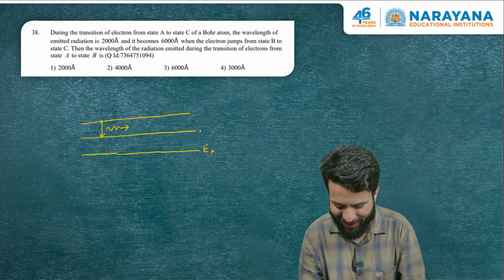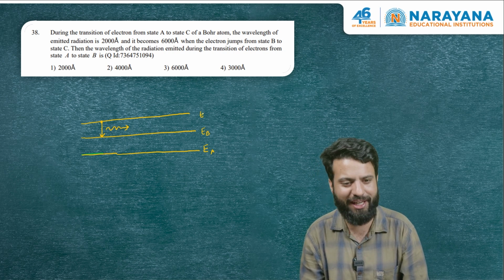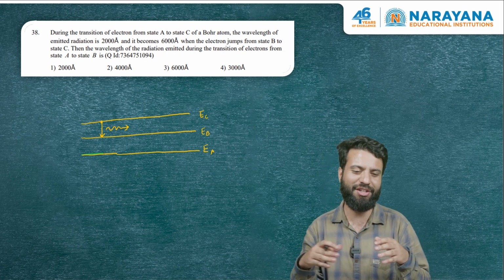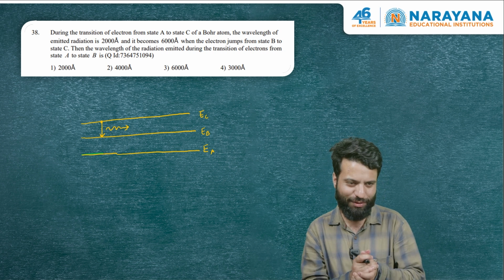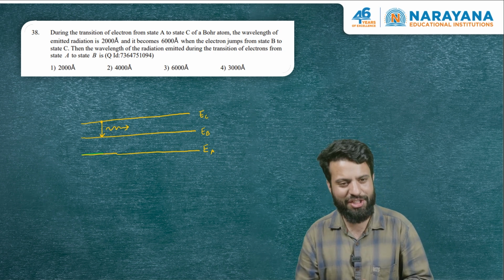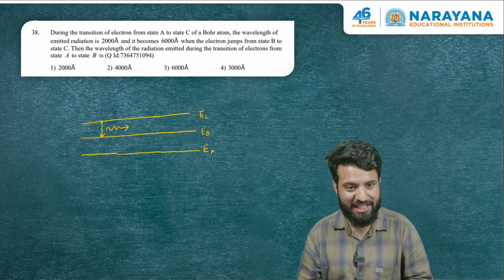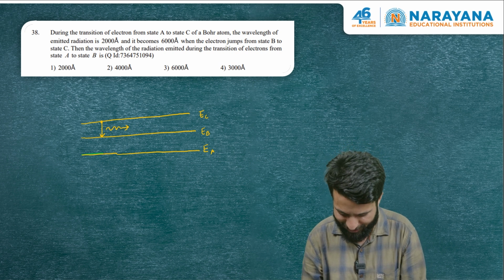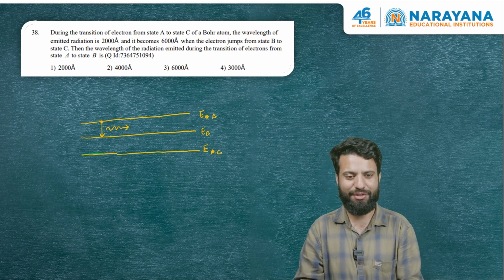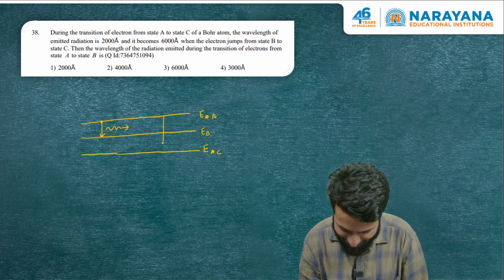Let me call these EA, EB, EC. EA, EB and EC define the energy of level A, level B and level C. Let's see what the question is. During the transition of the electron from A to C, basically the question names this as A, this is B and this is C. So when the electron is making a transition from A to C,